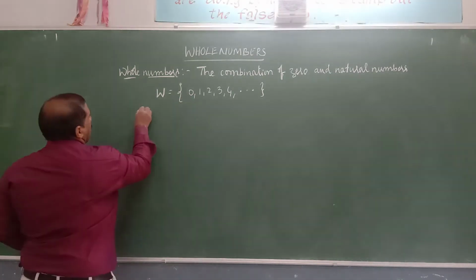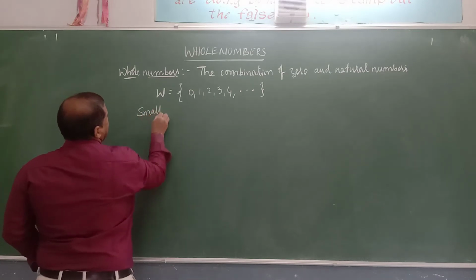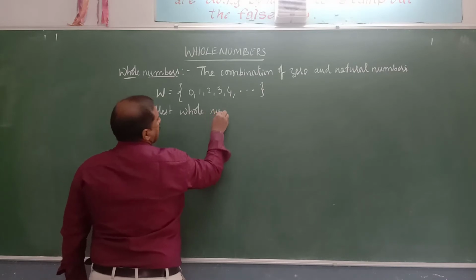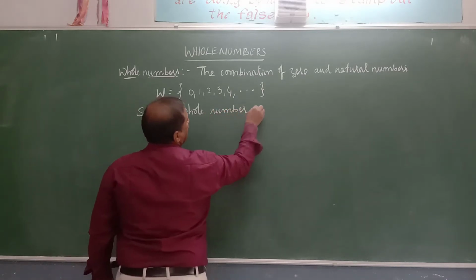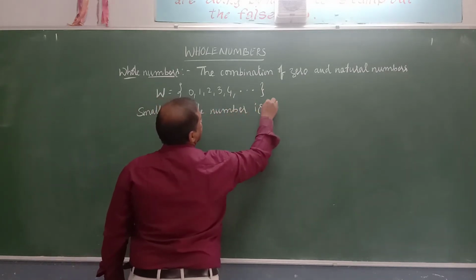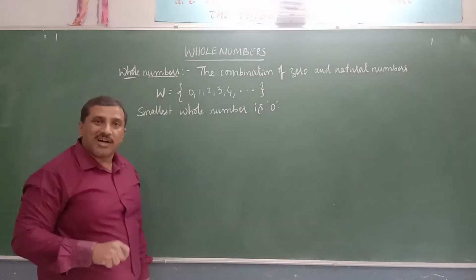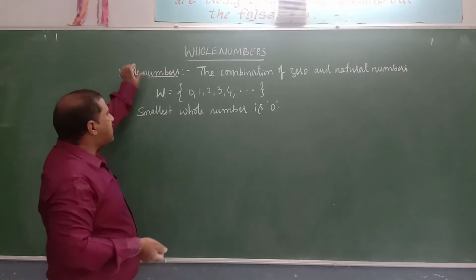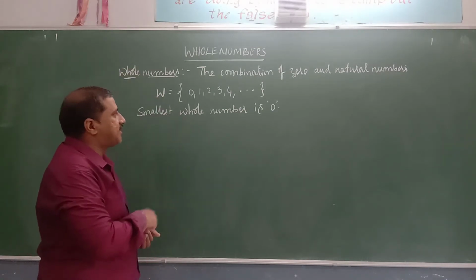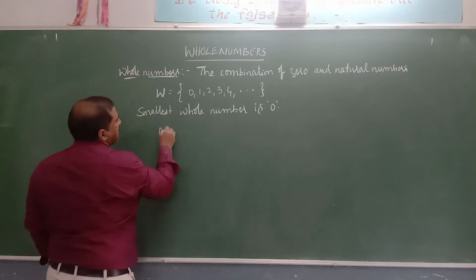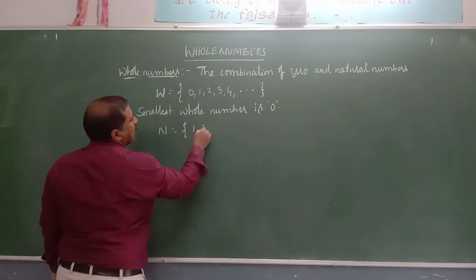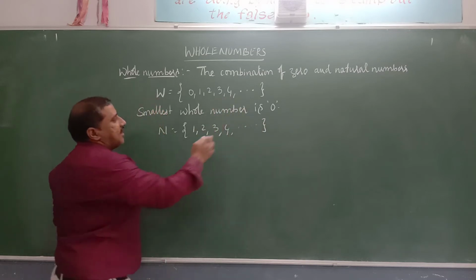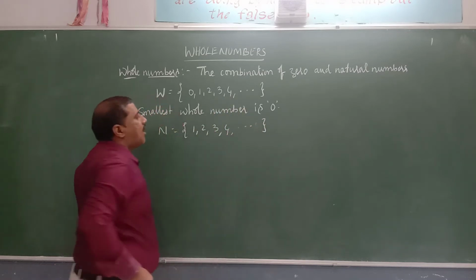So the smallest whole number is 0. Which is the smallest natural number? It is 1. Now, if you observe whole numbers and natural numbers, what are natural numbers? Natural numbers are also known as counting numbers. They start with 1, 2, 3, 4, 5, and so on.